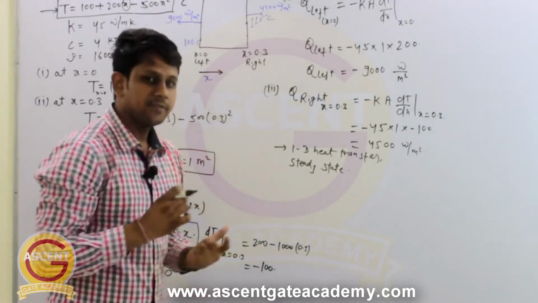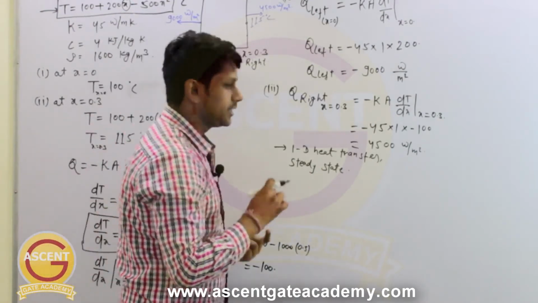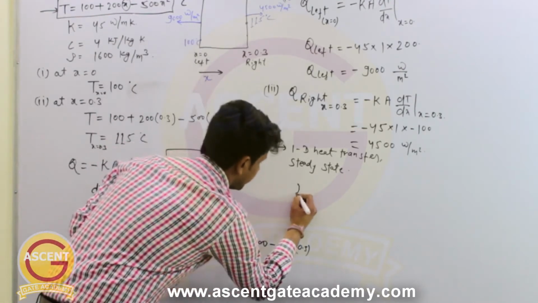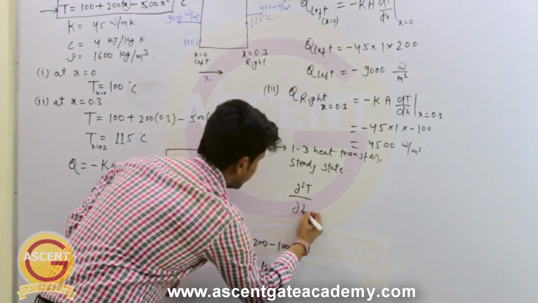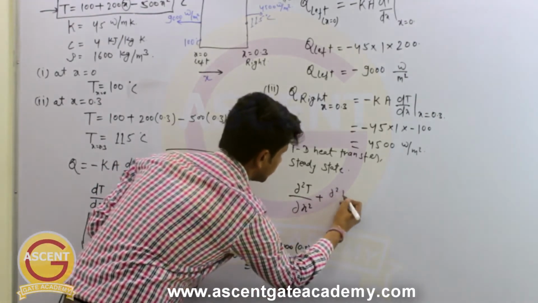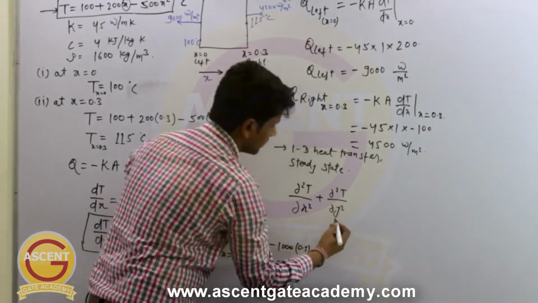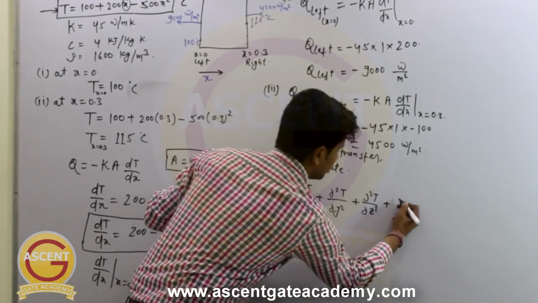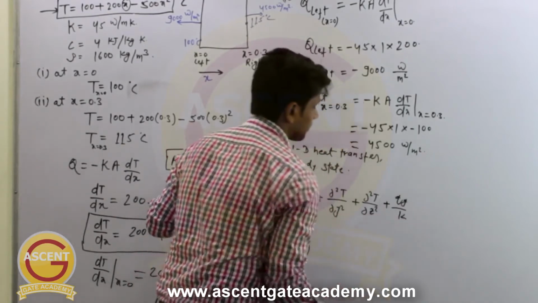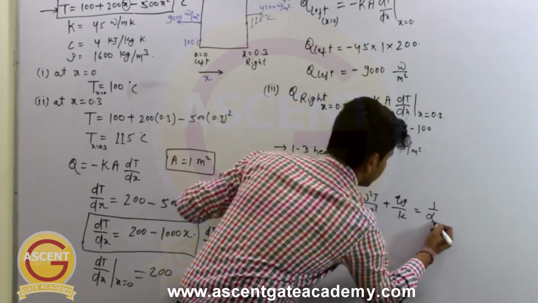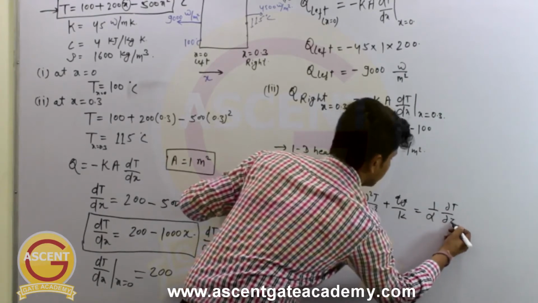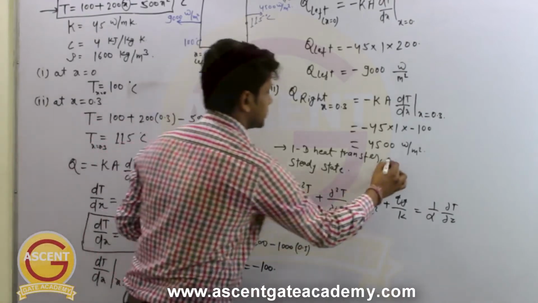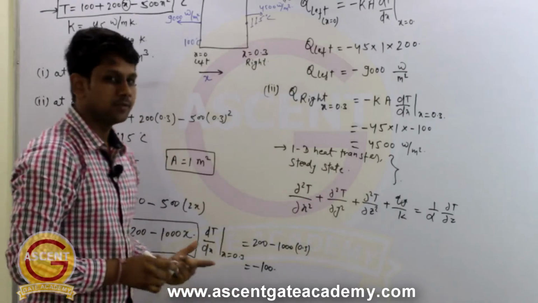Now we have the generalized equation of heat conduction in Cartesian coordinates. So what is that generalized equation? It is del square T by del x square plus del square T by del y square plus del square T by del z square plus qg by k equal to 1 by alpha into del T by del tau, where tau is the time. Now if you put these assumptions in this equation, what do we get?